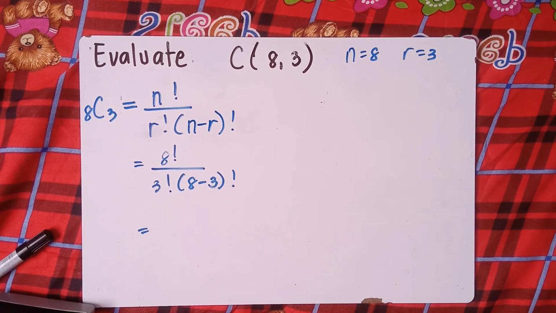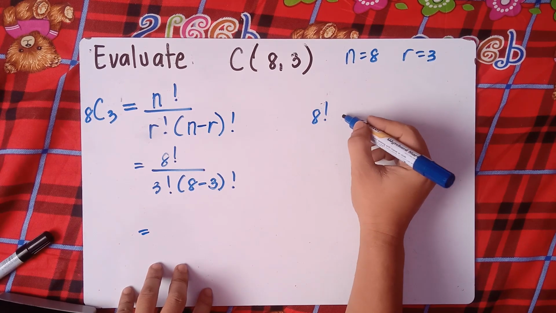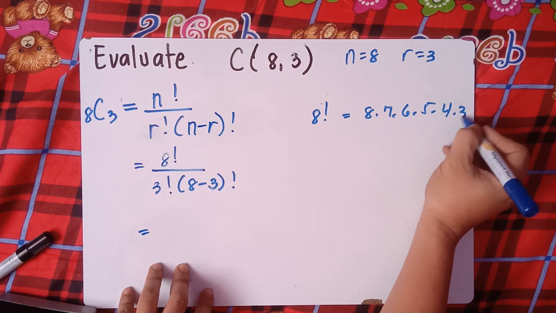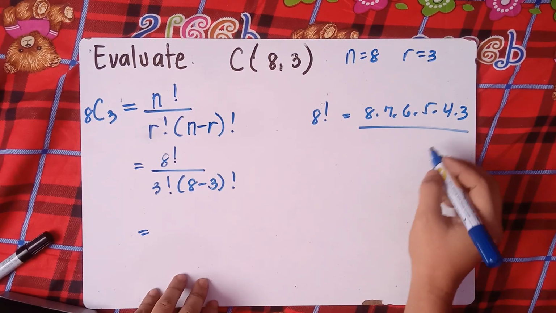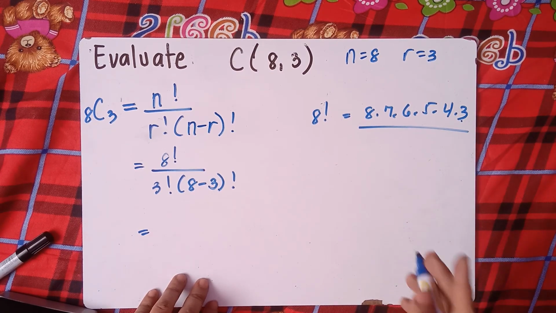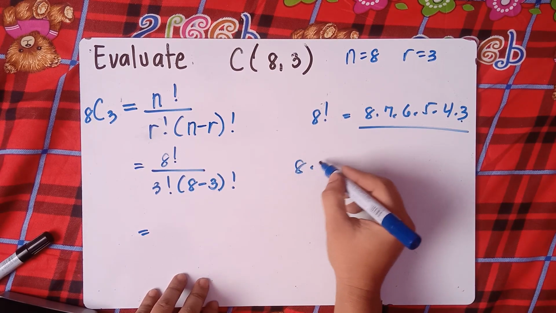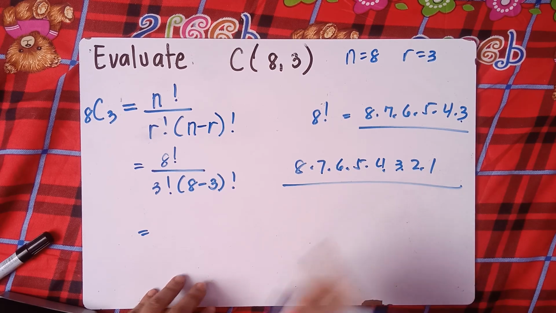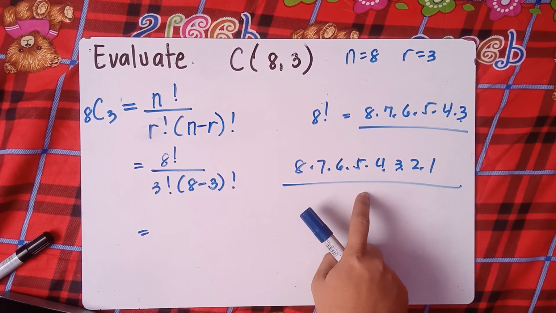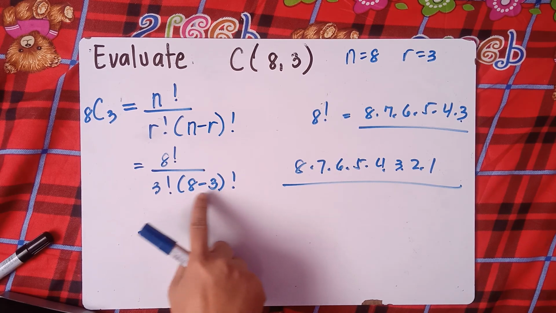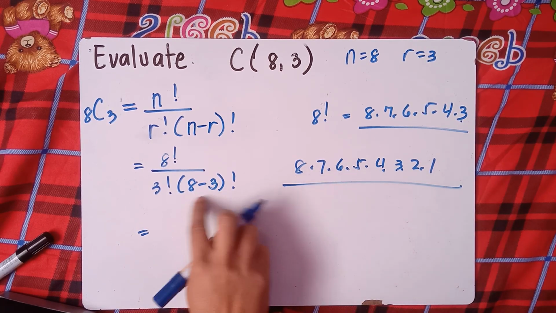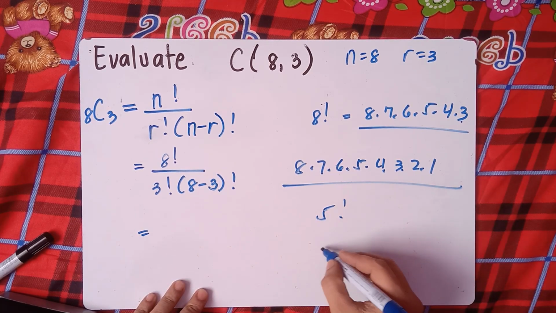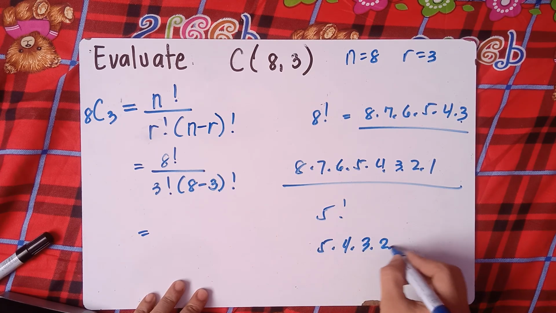So 8 factorial is equivalent to 8 times 7 times 6 times 5 times 4 times 3 times 2 times 1. You just stop at 1. Now, we will not write it like this, because 8 minus 3 factorial, so 8 minus 3 is 5 factorial, and 5 factorial is equivalent to 5 times 4 times 3 times 2 times 1.